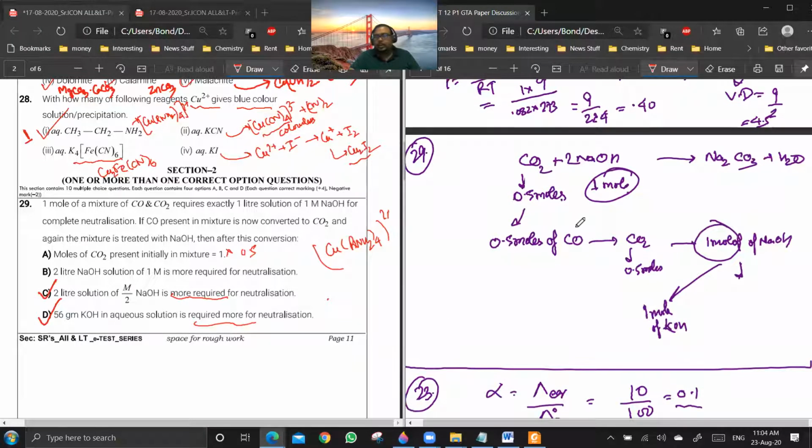So you see, CO2 will react with NaOH and it will give Na2CO3 and H2O. So if you're using 1 mole of NaOH, then CO2 used will be 0.5 moles. This means that the other 0.5 moles of the mixture will be CO. Now, if you're oxidizing this CO to CO2, it will again consume 1 mole of NaOH extra. And that 1 mole of NaOH will be coming from 56 grams of KOH solution or 2 liters of M by 2. 2 into 1 by 2 will be giving you 1 mole. Are you getting the point?